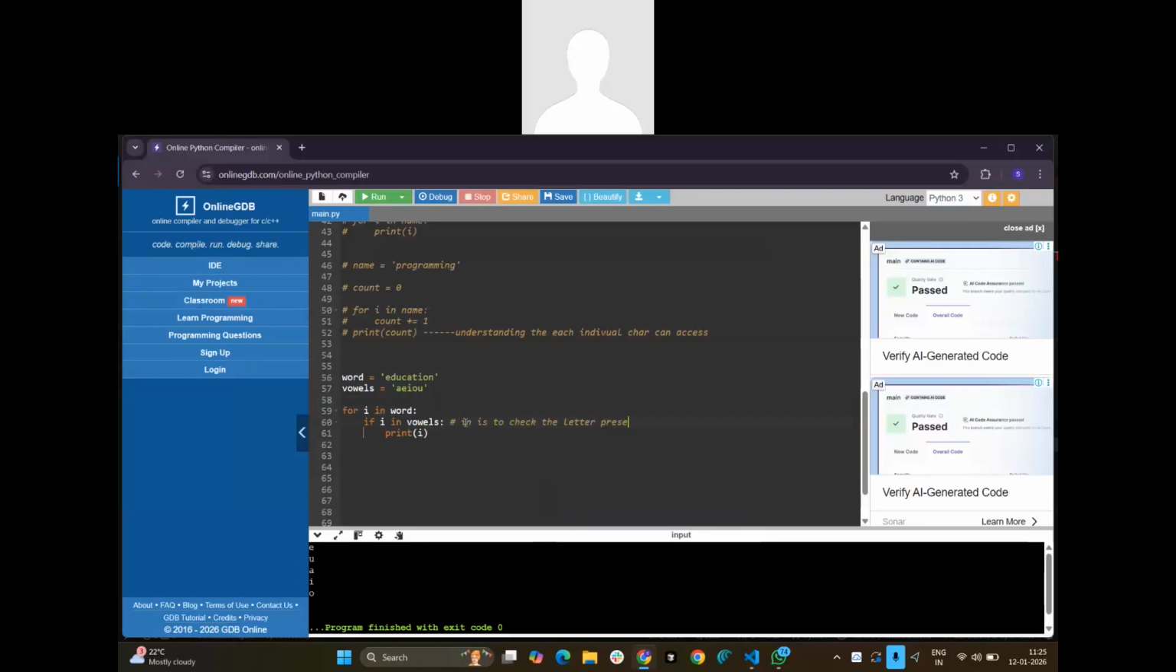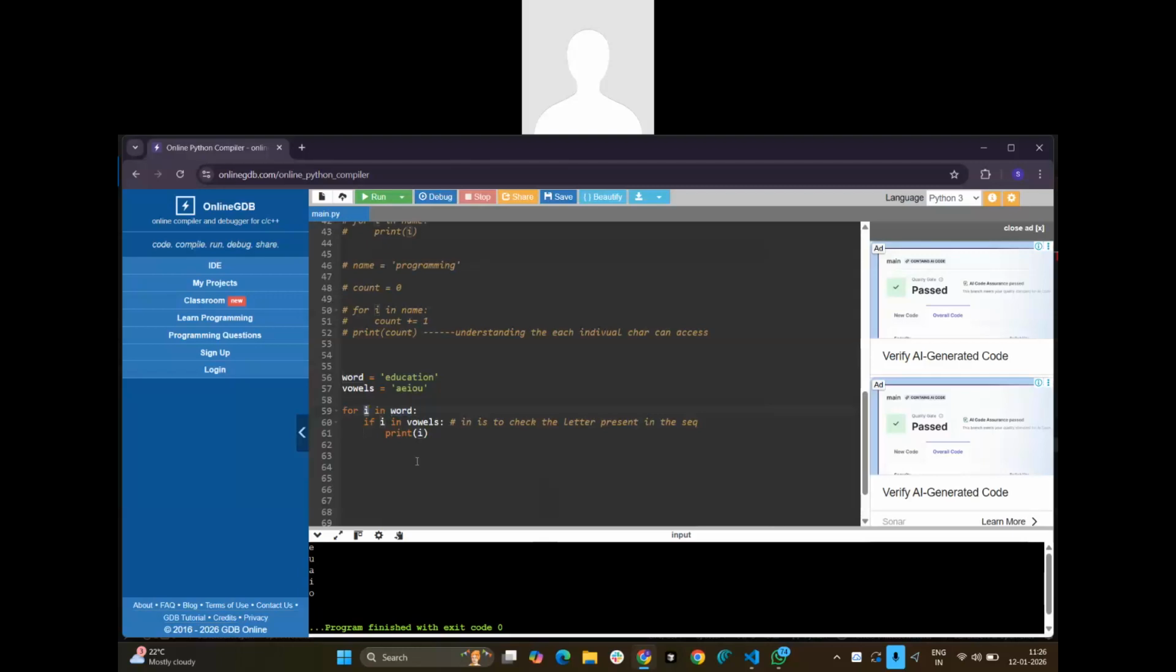You got it? Same letters in two words. So if I want to check only the first letters, I mean to say, for i in range. So basically this is what, right? Education. Every character will go to the i, right?